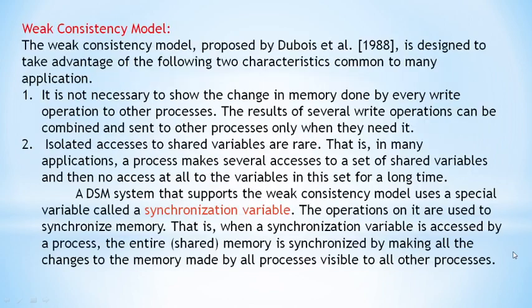This is like having the key for a shared hostel room with your classmate or friend: only then can you share that room. Like that, the entire shared memory is synchronized, means it will update only when the synchronization variable is accessed.